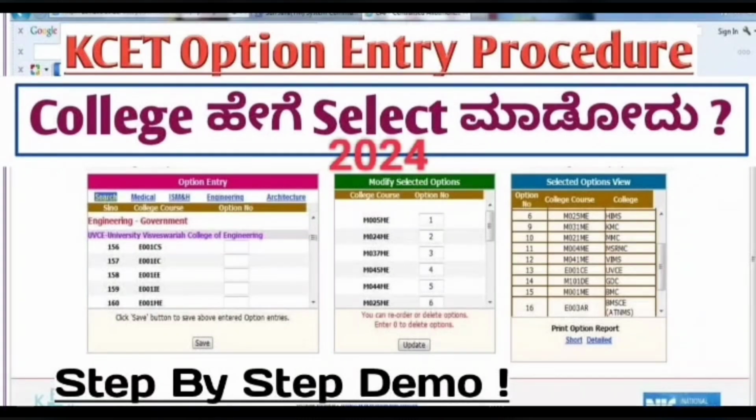Before starting the video, I want to clarify some points, guys. Make sure that before sitting down for the option entry, you have a plan, like which colleges you want to select first, then last, and so on. Make a college list also. Don't sit blindly. Make a college list based on your ranking, the last year's cutoff, the last 2 years' cutoff, and the college placements also.